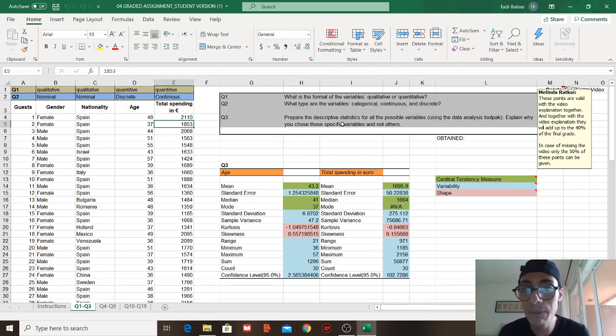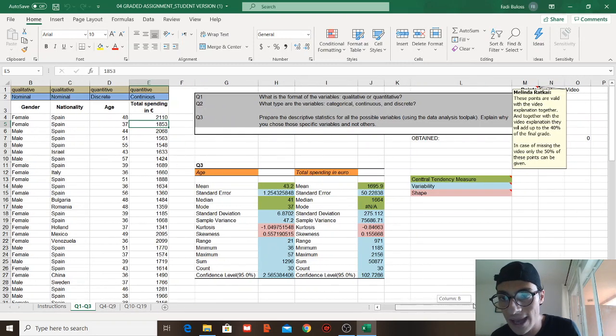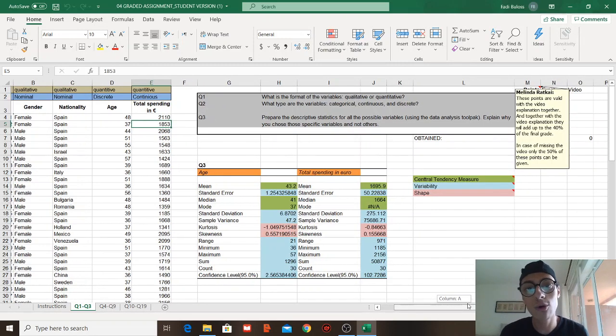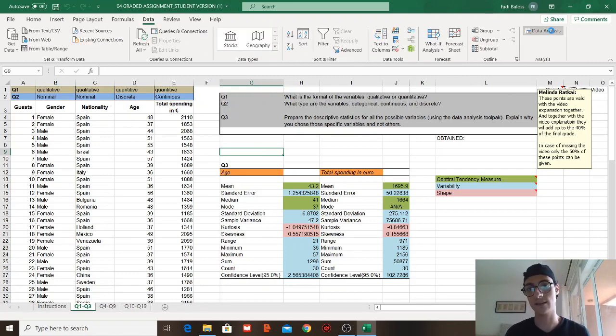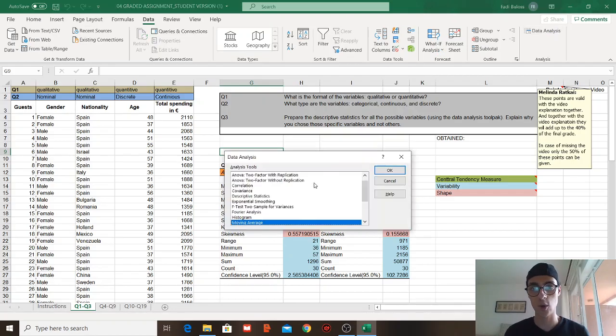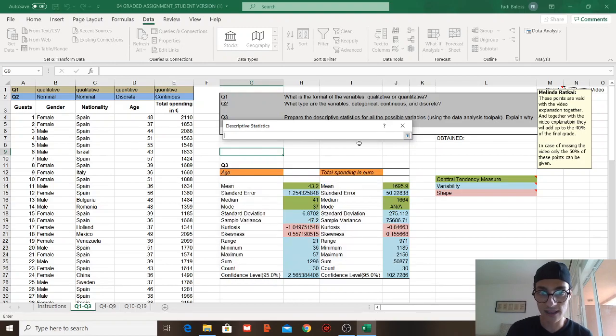Okay? Prepare descriptive statistics for all quantitative variables using the data analysis tool pack. Explain why you chose those variables and not others. As we have discussed in previous classes, the tool pack can be found under Data. We press data analysis tool pack, and then we go to descriptive statistics. Then we select the two inputs that are the numbers, including all the numbers. Sometimes you can include the labels, but there is a condition. We include the numbers and then we press OK.